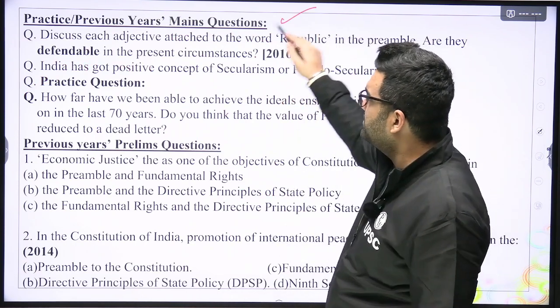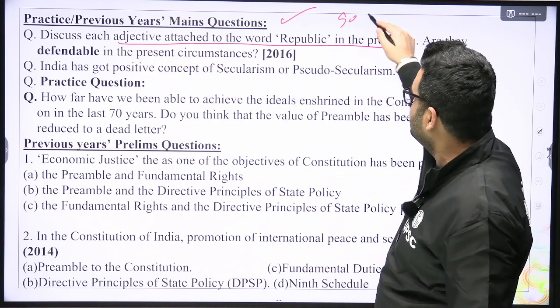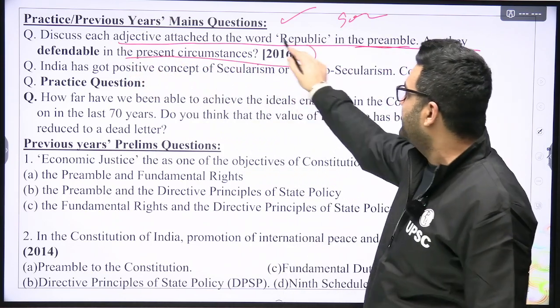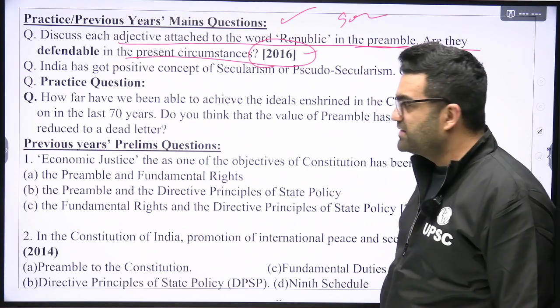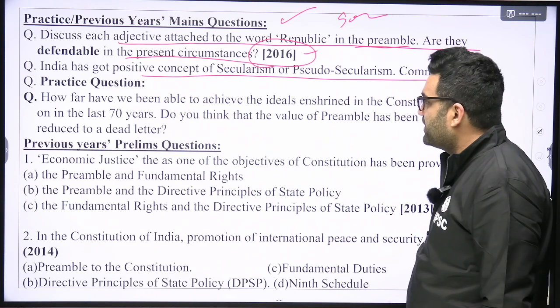Previous year mains question: discuss each adjective attached to the word republic. Sovereign, socialist, democratic republic in the preamble. Are they defendable in the present context? UPSC Mains 2016. India has got a positive concept of secularism or pseudo secularism. Comment.